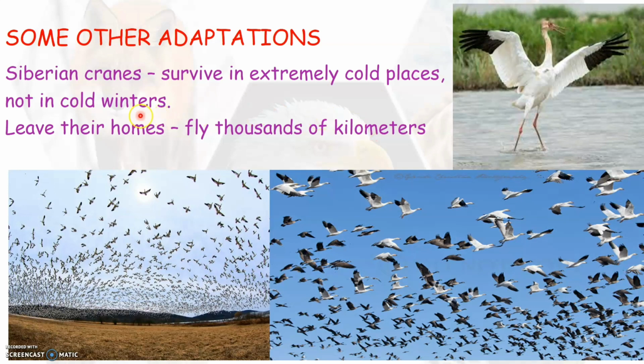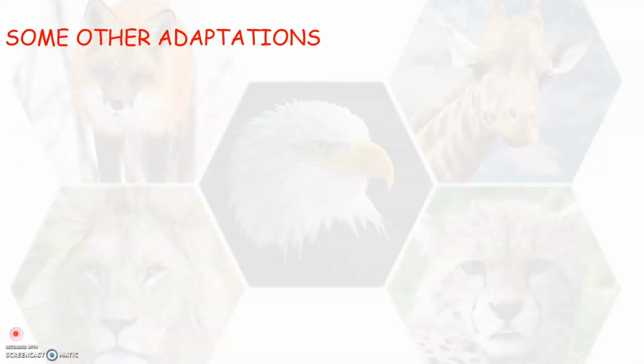Once the cold winter ends in their native place, these birds will come back to their own native place. Not only Siberian cranes, but there are also other animals that regularly move from one place to another. So this movement of animals from one place to another in search of food and shelter is called migration. Now, let us go on to see some interesting adaptations in some other animals.